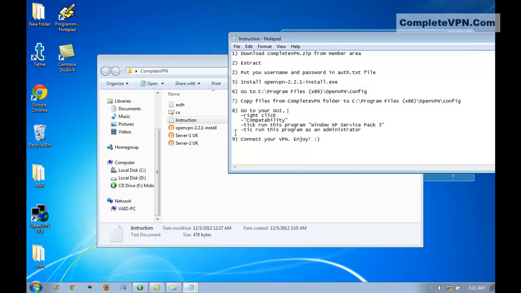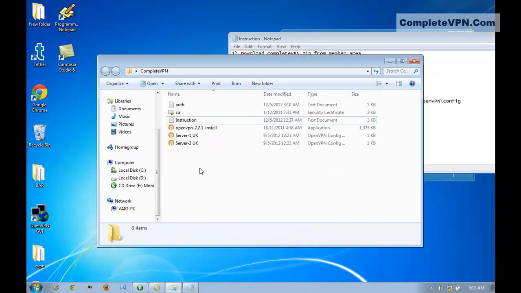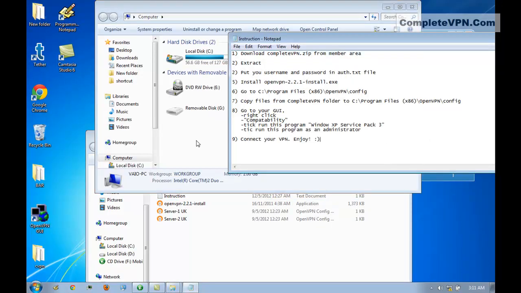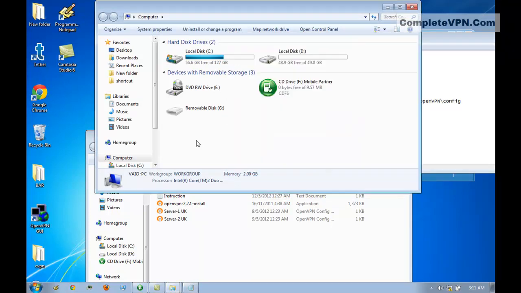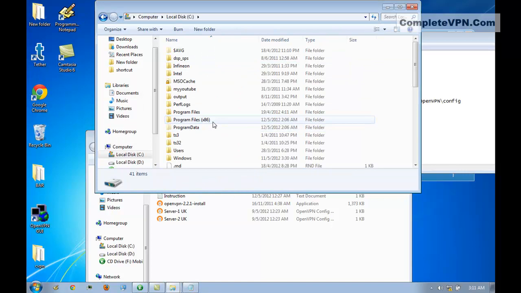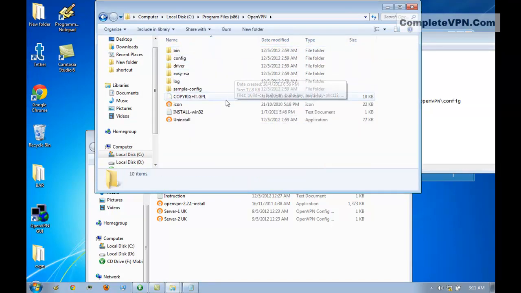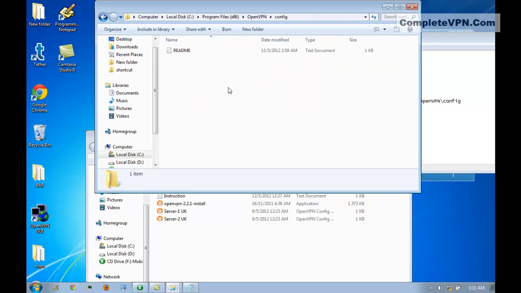Then after that, go to this directory, which is program files, OpenVPN, this config.